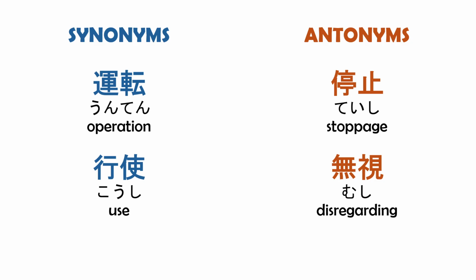The most common antonyms of the sosa are teishi and mushi. Teishi means to stop or halt, indicating a lack of operation, while mushi means to ignore, suggesting a disregard for the operation or process. While sosa involves active manipulation, its antonyms signify the absence or disregard of such actions.